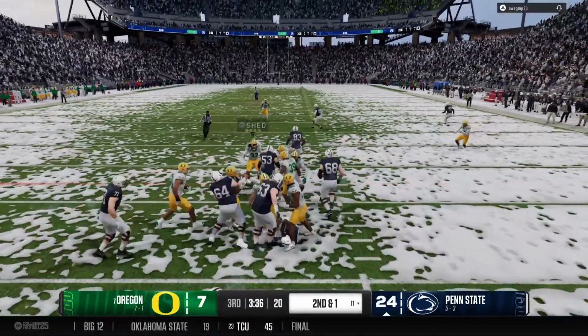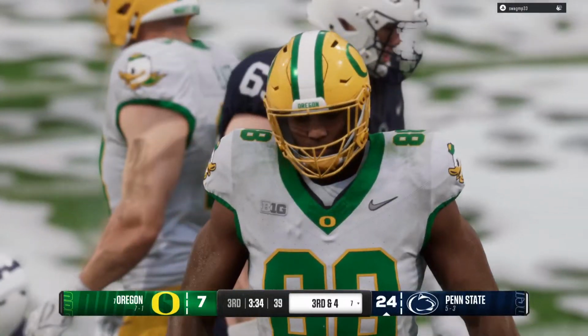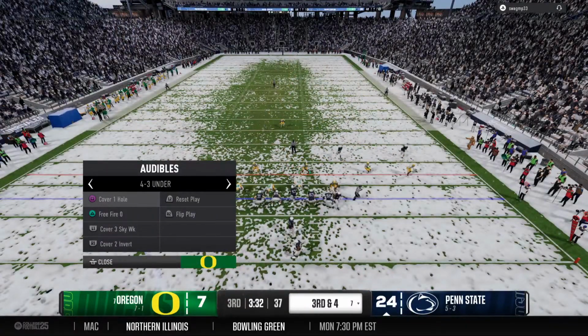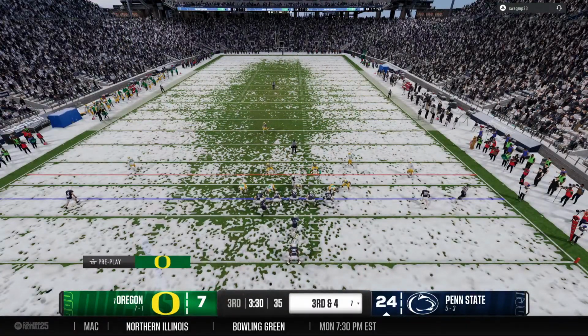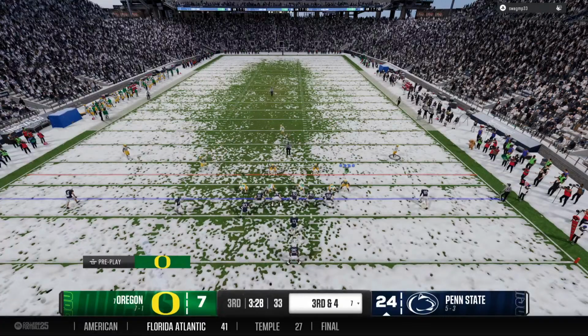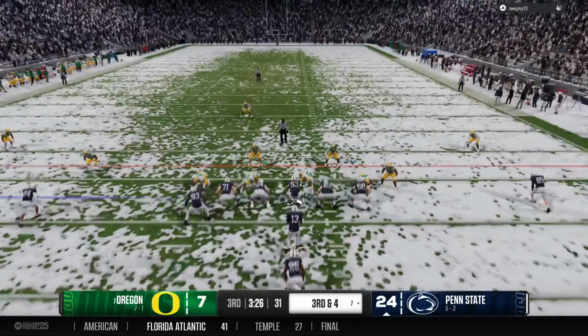They'll try to pop the draw. Nowhere to run on that one. He loses 4 on the carry. This is the type of play that can give the offense momentum. 3rd and short from inside the 20.